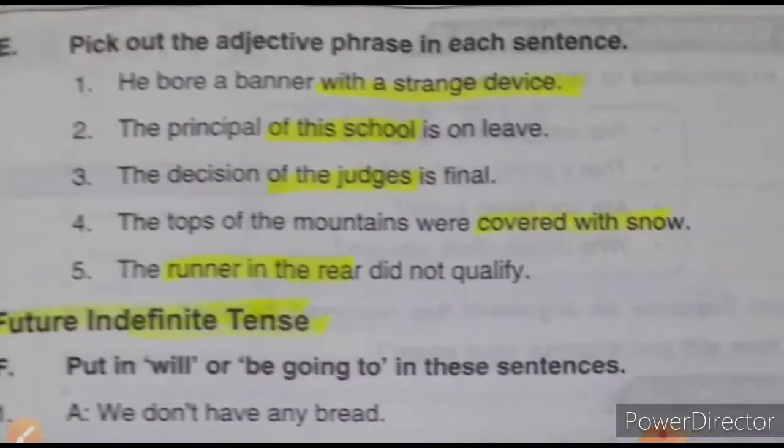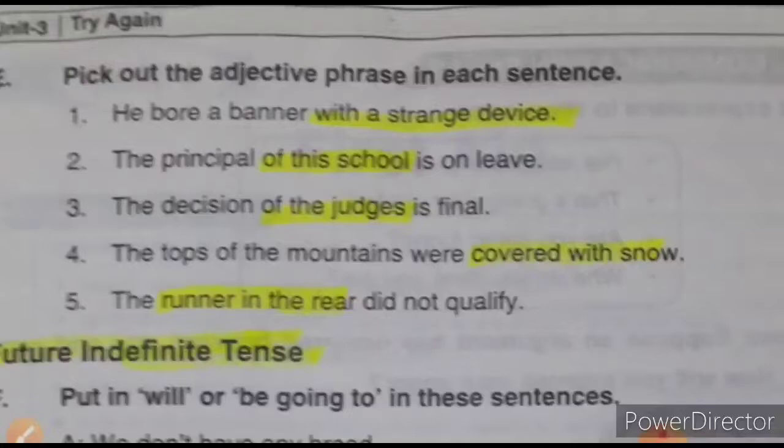Pick out the adjective phrases over here, and I have already picked it out for you, but you should also understand it. Okay, he bore a banner. Now banner is your noun over here, and with a strange device is your adjective phrase. Again, principal is your noun, and of the school is your adjective phrase. Decision is your noun, and of the judges is your adjective phrase.